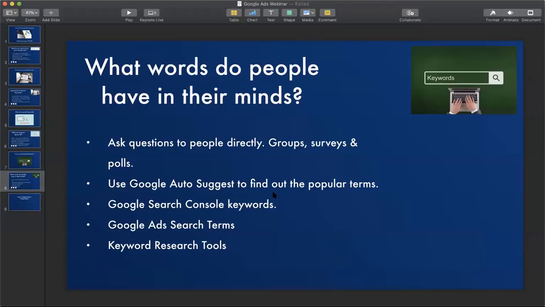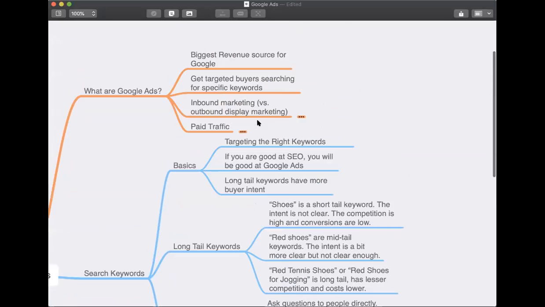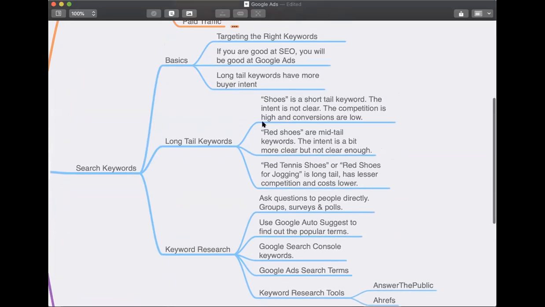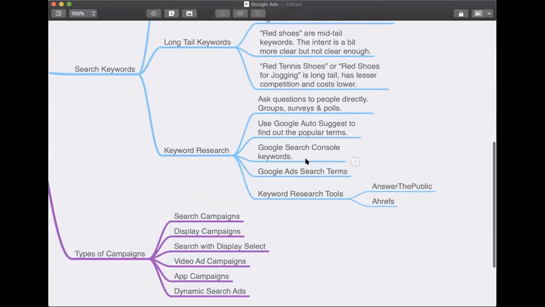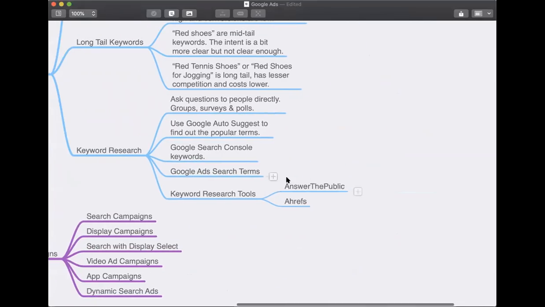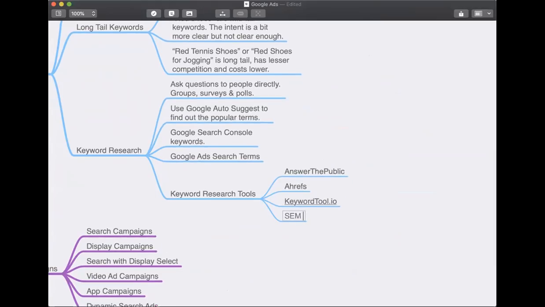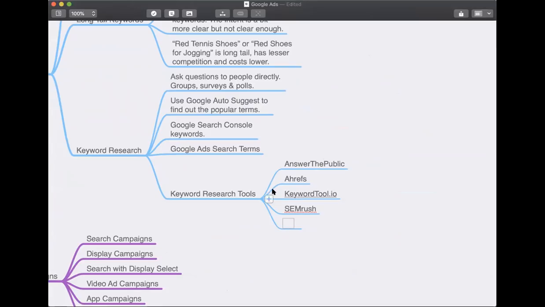Let's go back to the mind map and have a look at the different keyword research tools. So here you can see, these are the things that we have covered. I will share this mind map with you, and once I share the mind map, you will have an idea about it. So Answer the Public, Ahrefs. We have Keyword Tool.io. You have SEMrush. Can anyone suggest any other keyword research tools that you know?